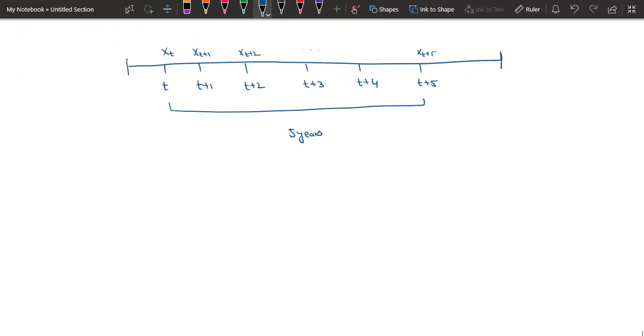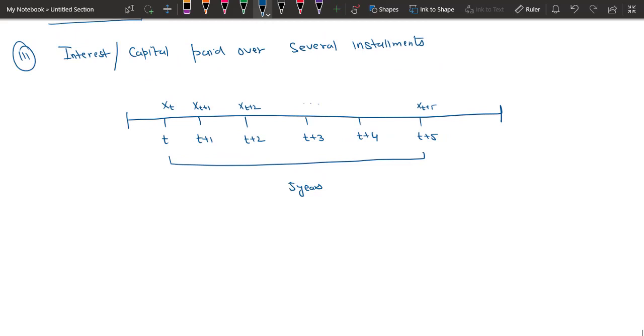So in this part, let's say we want to calculate the capital part. How do we calculate the capital part? First of all, always consider the time that is being considered. Here we have to calculate the interest paid in this duration from time T to T plus 5. So the initial time is T and the ending time is T plus 5.